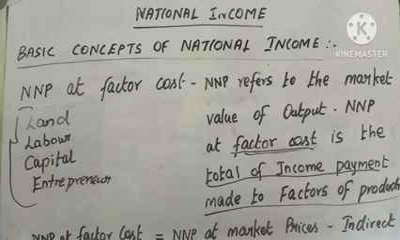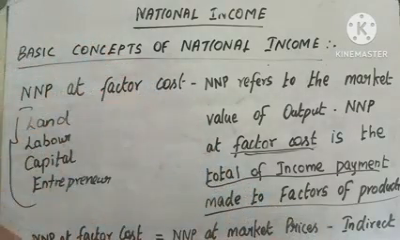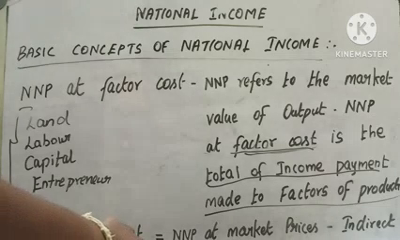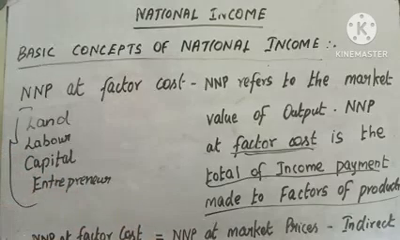So how are we calculating NNP at factor cost? NNP at factor cost equals NNP at market prices minus indirect taxes plus subsidies. So NNP at factor cost is calculated by using NNP at market prices minus indirect taxes plus subsidies.